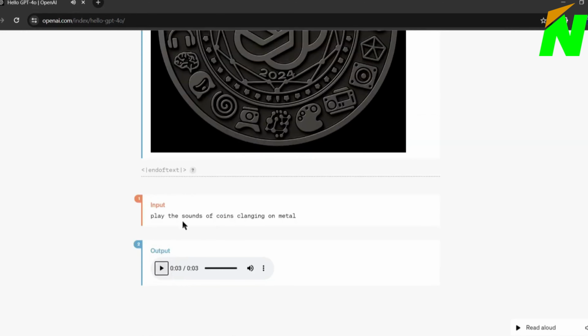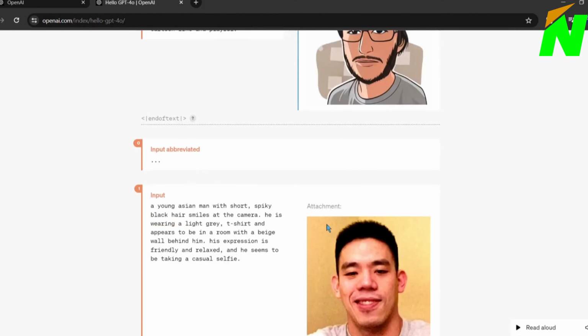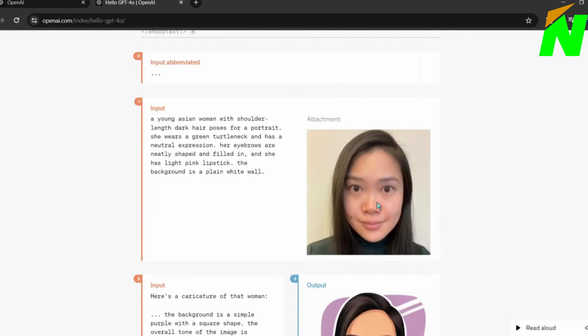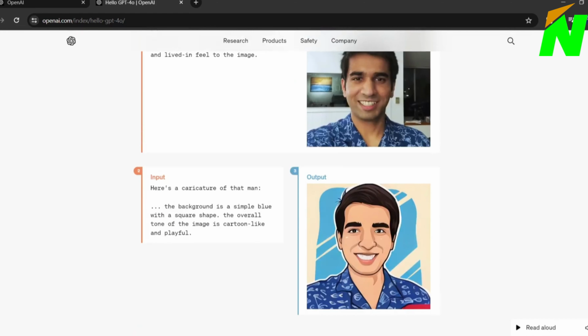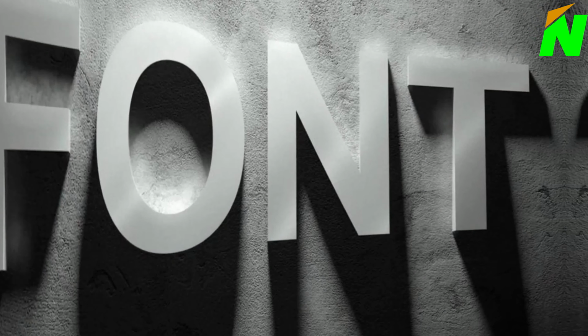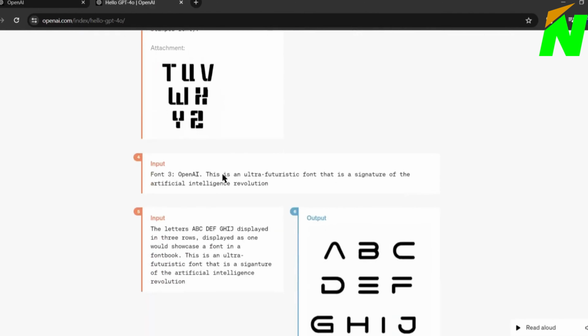With this new GPT-4o model, you can convert a photo to a caricature like these. Here you can see various examples of converting a photo to a caricature. The next option is font design. The text font is very crucial in the design sector. Sometimes you have to spend a lot of time finding the best font according to the design.